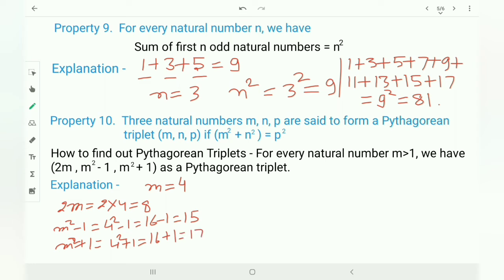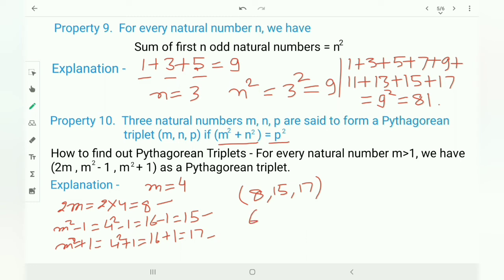Now when you put these 8, 15 and 17 into m square plus n square is equal to p square and it is satisfied, then you can say 8, 15 and 17 are a Pythagorean triplet.